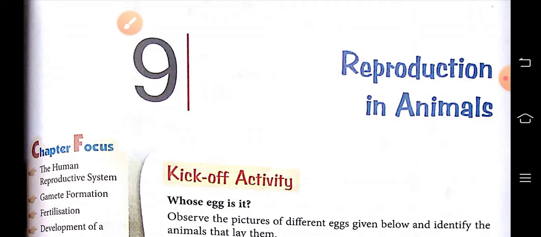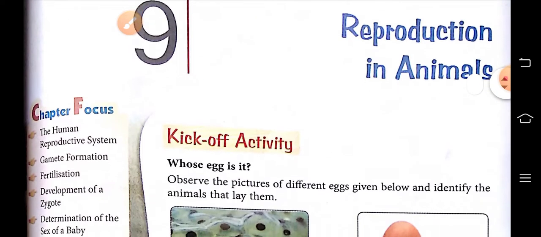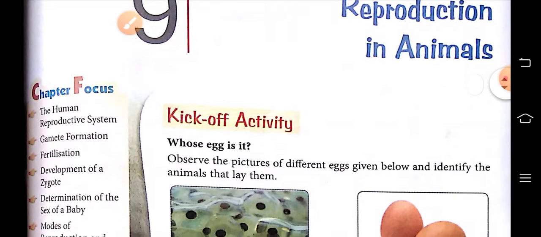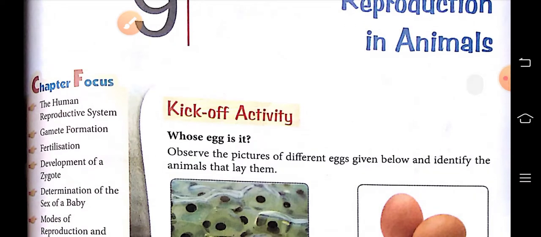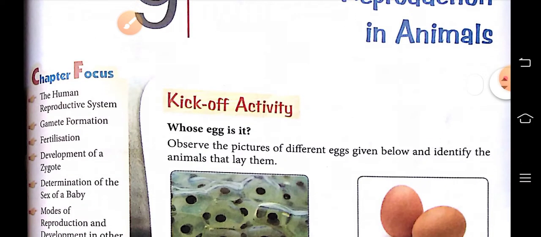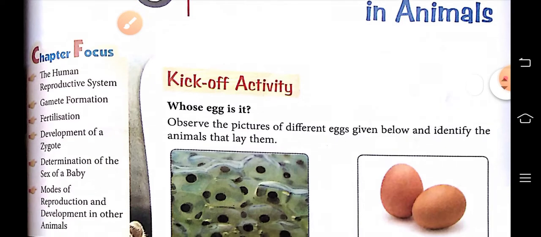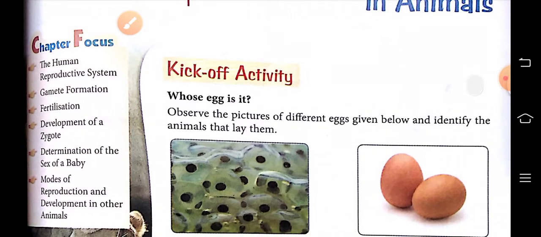Today we are going to start a new chapter, that is chapter number 9, Reproduction in Animals. In this chapter, we will focus on the human reproductive system, gamete formation, fertilization, development of a zygote, determination of the sex of a baby, and modes of reproduction and developments in other animals.